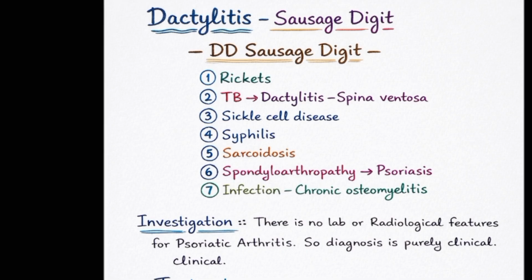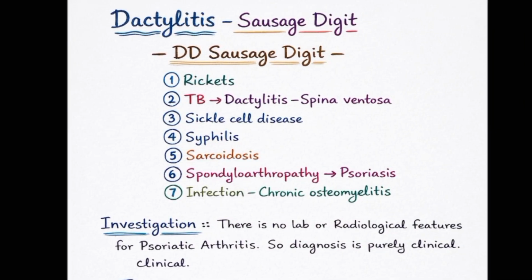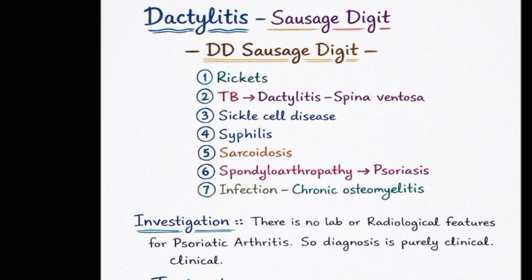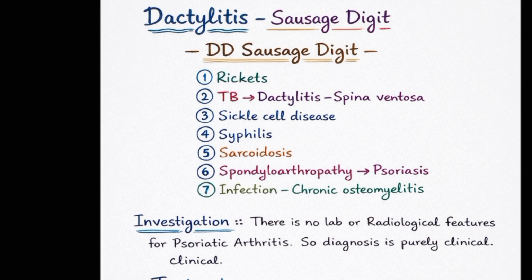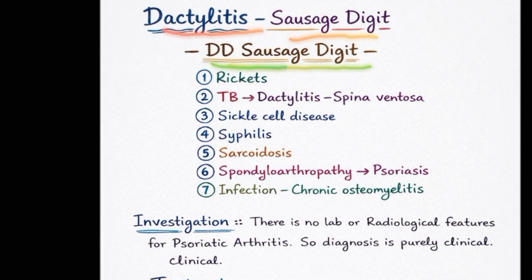Since the terminal phalanx is very commonly involved, it causes a sausage-shaped digit. Whenever the word sausage-shaped digit comes, as a NEET exam aspirant, we should know 7 differential diagnoses of sausage shape. You know, sausage, edible, but this is the digit swollen like that, which looks like a sausage.